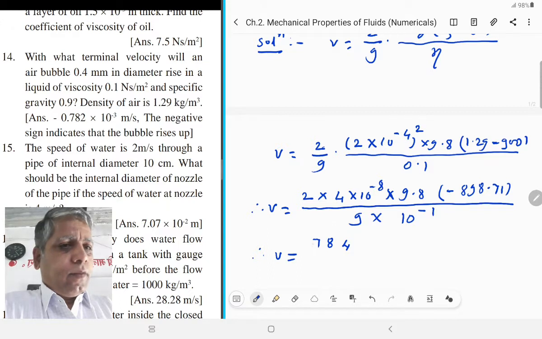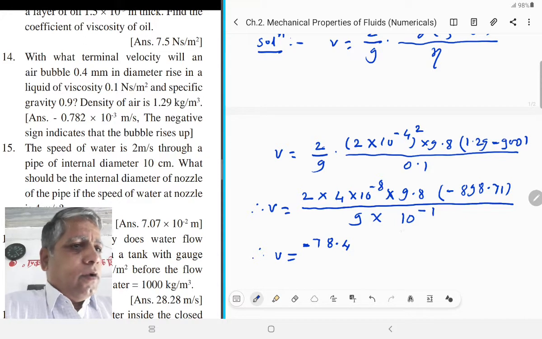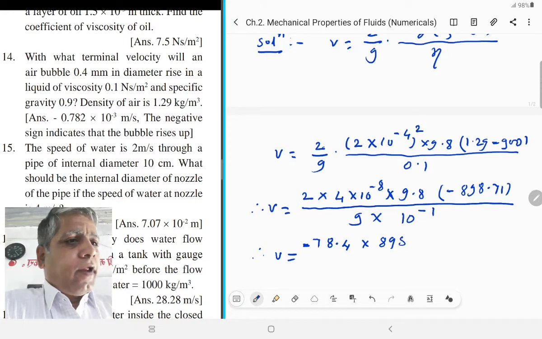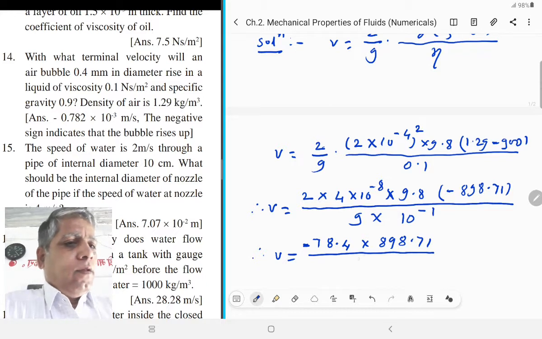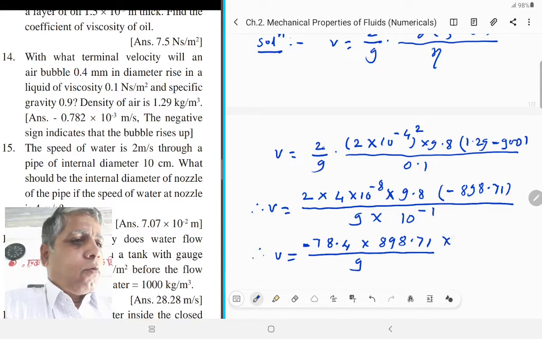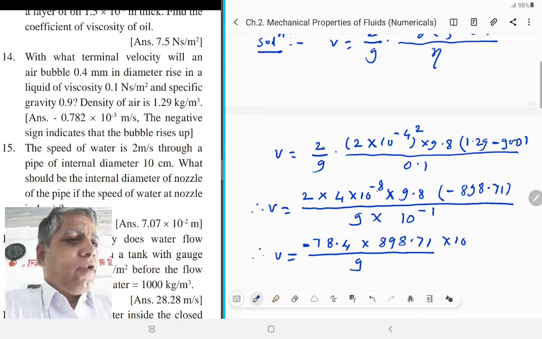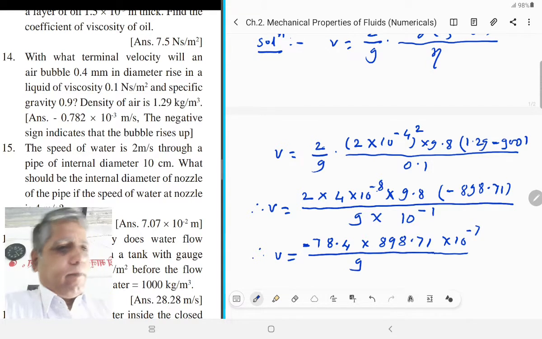This is the product with the negative sign, decimal point after 1 digit, into 898.71 upon 9 into 10 raised to minus 8 and 10 raised to minus 1 at the denominator, therefore 10 raised to minus 7 here.